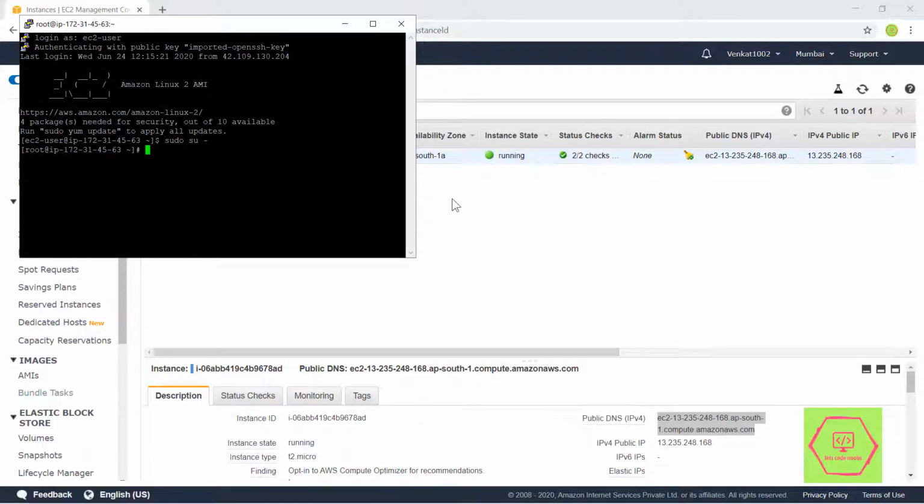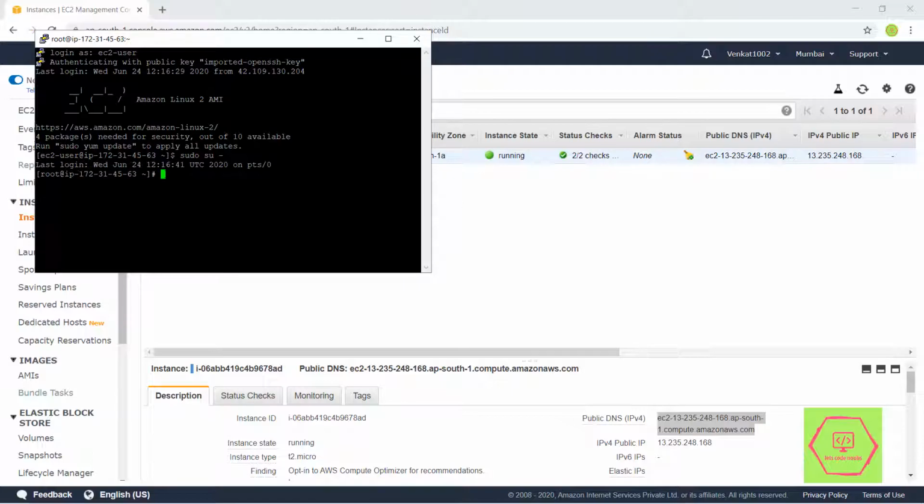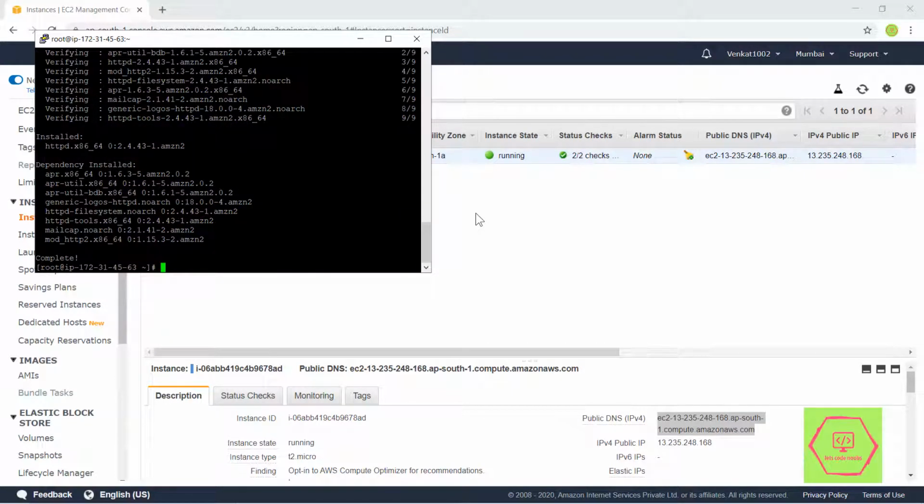Then first we want to install the HTTPD service so that we can test our instances. I am adding that y at the end of the command so that if there is any prompt for yes or no questions during the installation progress, it will automatically take it as a yes. Once that is complete, we are going to start our service HTTPD. For that, the command we are going to use is service httpd start.